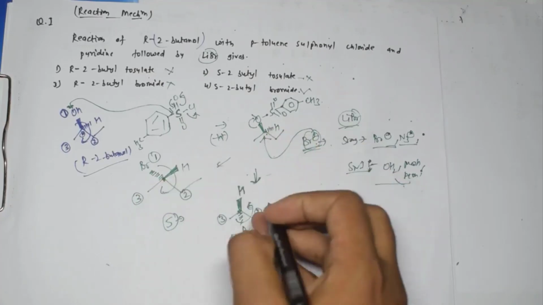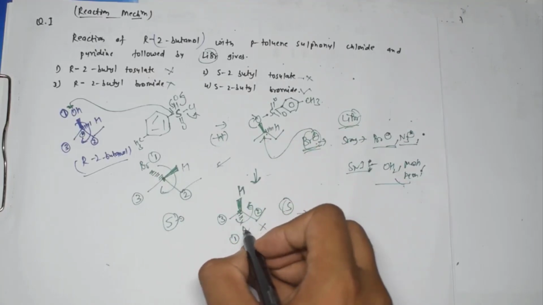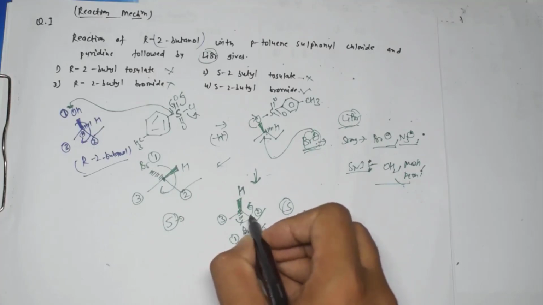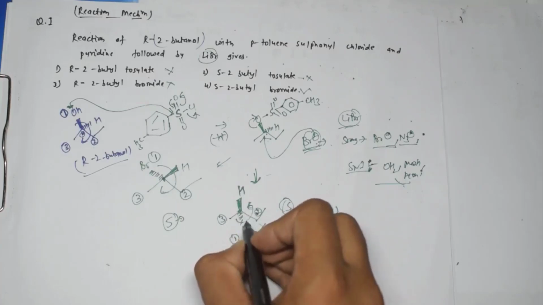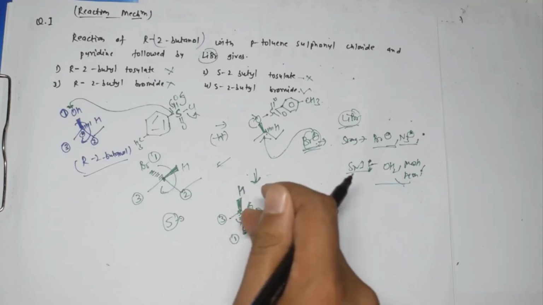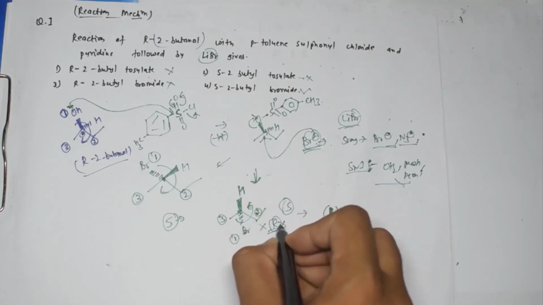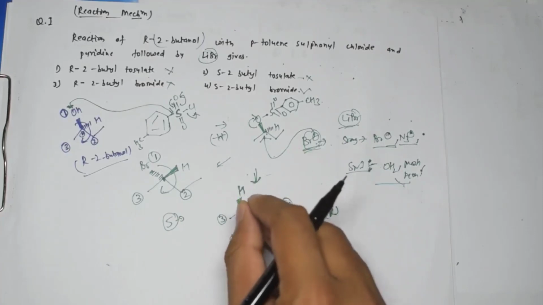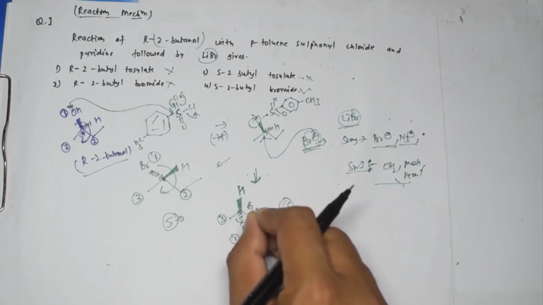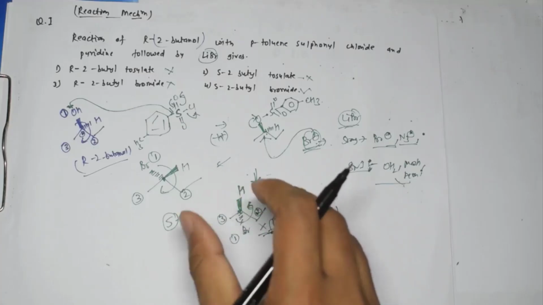So that is the reason why I should not write like this, because if I write it like this, you can see the configuration is actually changing. Here Br is over here, this is the second one and this is the third one. Here I am getting the S kind of thing, and after getting that, I will say that hydrogen is above the plane. So this may lead to a wrong answer.